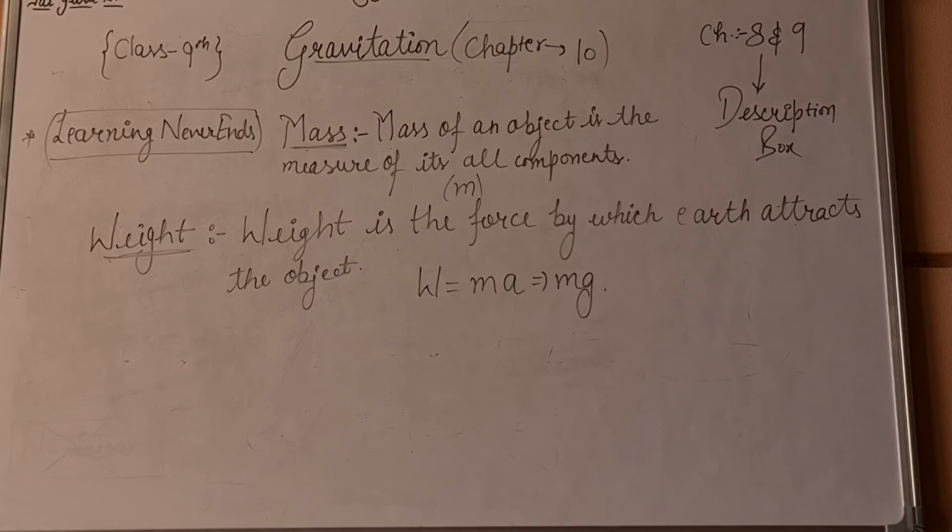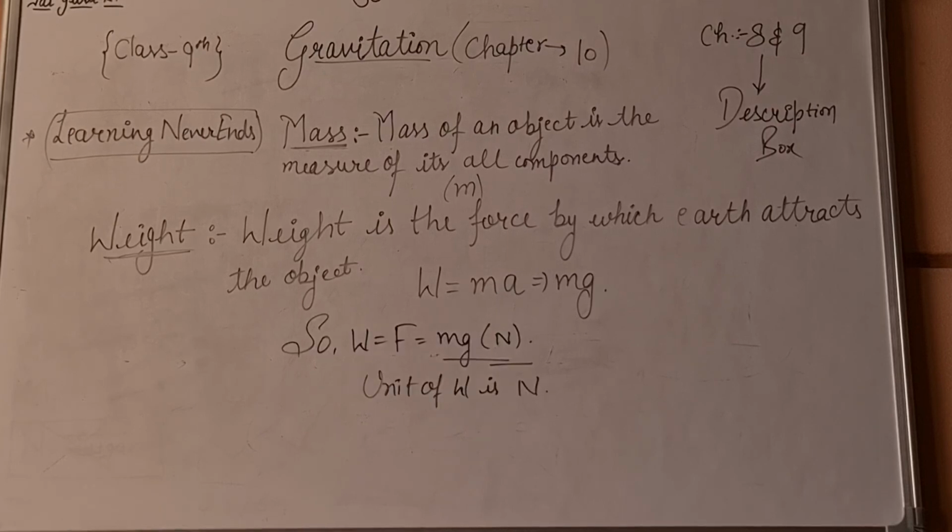So W is equal to mg, and it is a force, so its unit will be the unit of force. The unit of force is Newton. So that's why the unit of weight is also Newton, or you can say kg for your reference, right? So the expression will be W or F is equal to mass into acceleration due to gravity, that is mg, and its unit is Newton.